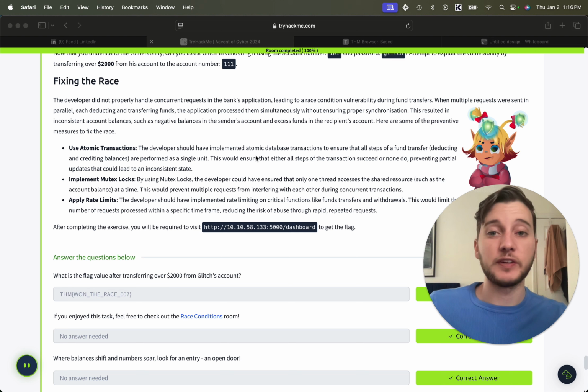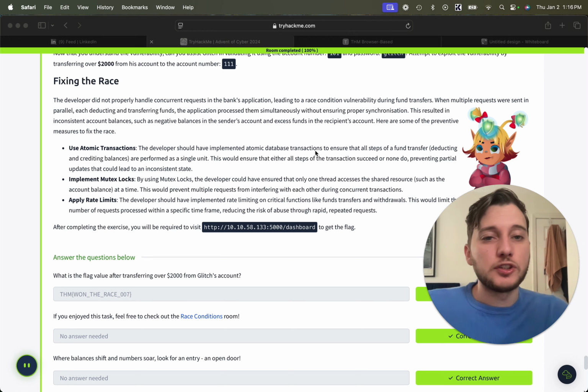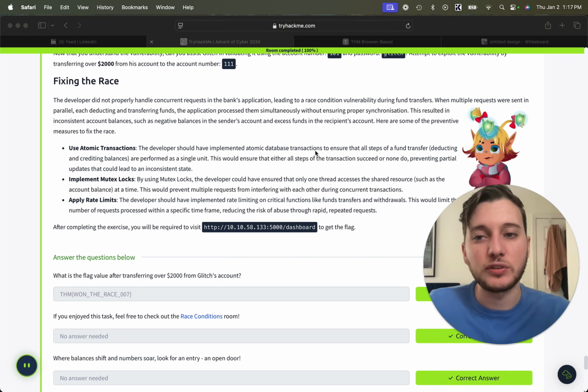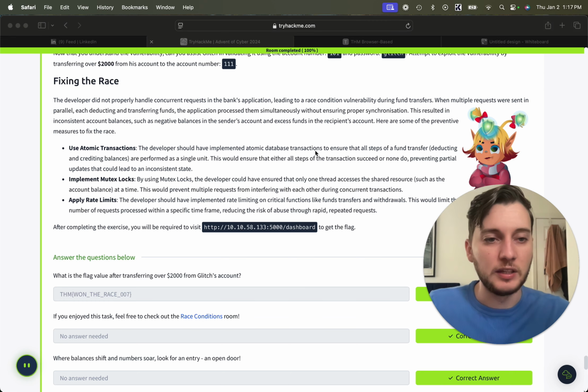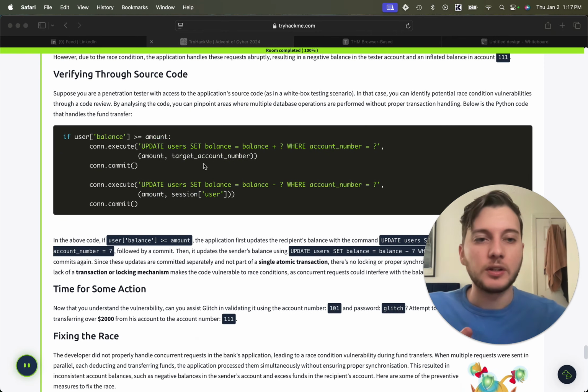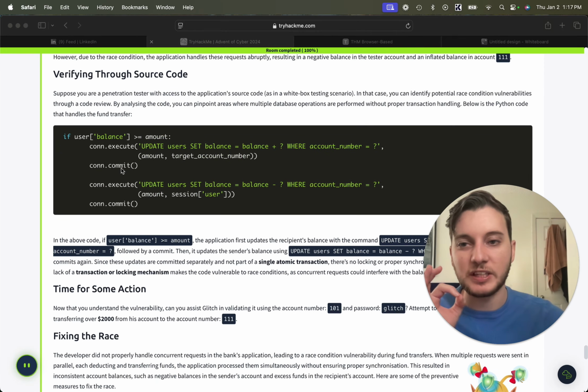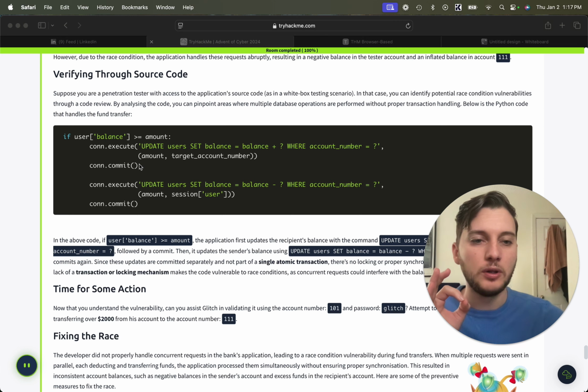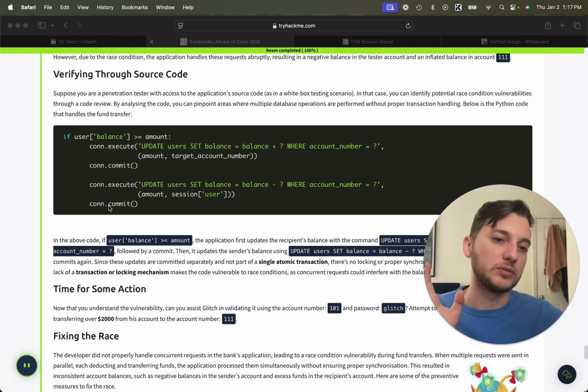So the first thing they recommend for a fix is atomic transactions. The developer could have implemented an atomic database to ensure that all steps of the fund transfer are performed as a single unit. This would ensure that either all steps of the transaction succeed or none do, preventing partial updates that could lead to an inconsistent state. So what this means is, when we go back to the code, instead of having the commit here in the middle, we could just have this last one, right?